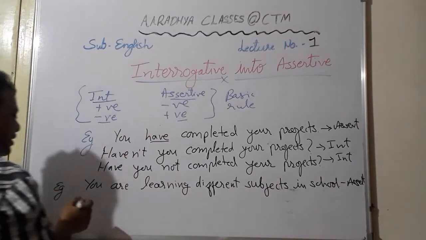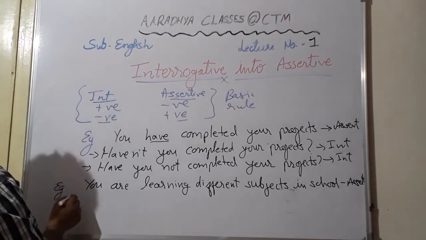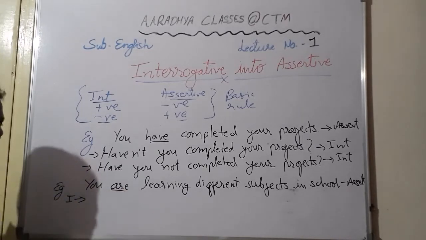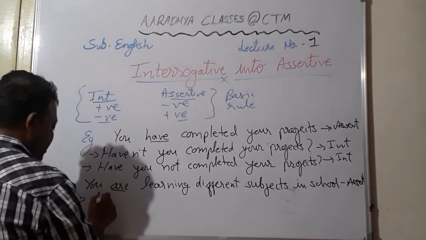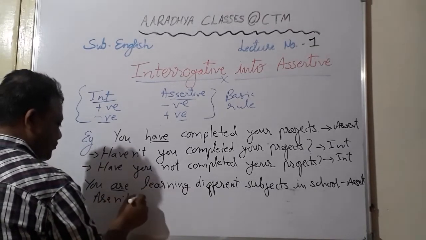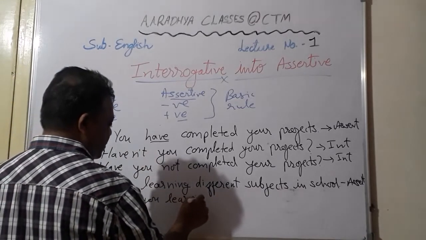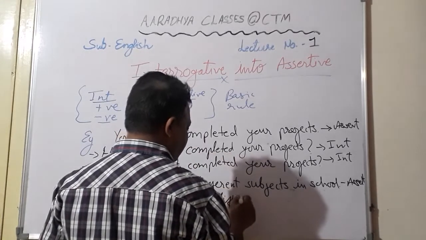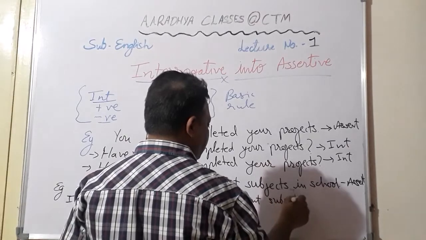When you are converting it into interrogative, what happens over here? Are is already given, so are is your helping verb. You begin with that only. Aren't you learning different subjects in school?